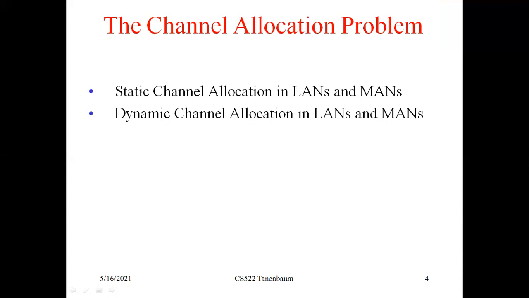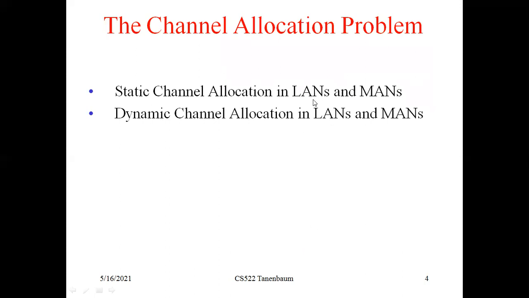So, the channel allocation problem. There are two channel allocation problems. The first one is static channel allocation in LANs and MANs. I think you know about LAN and MAN. What is the difference between LAN and MAN? That we discussed in unit number 1. So the LAN, MAN, WAN concepts we covered in unit number 1.